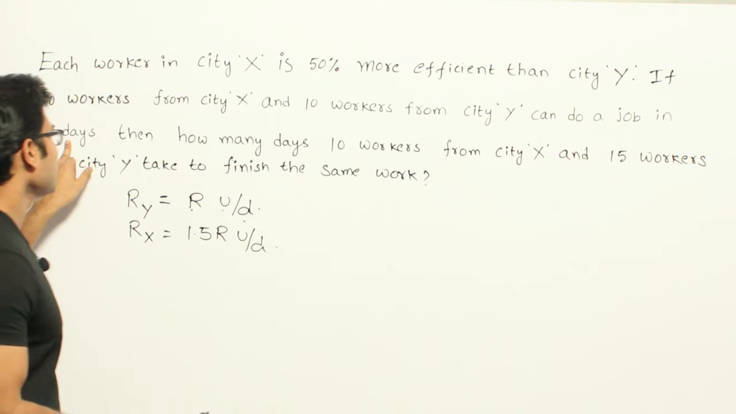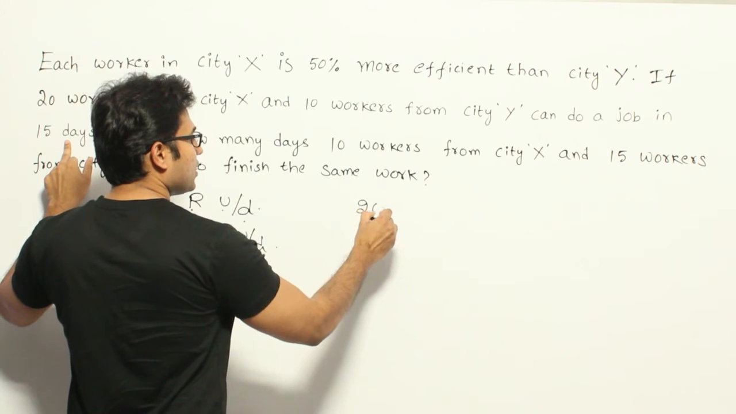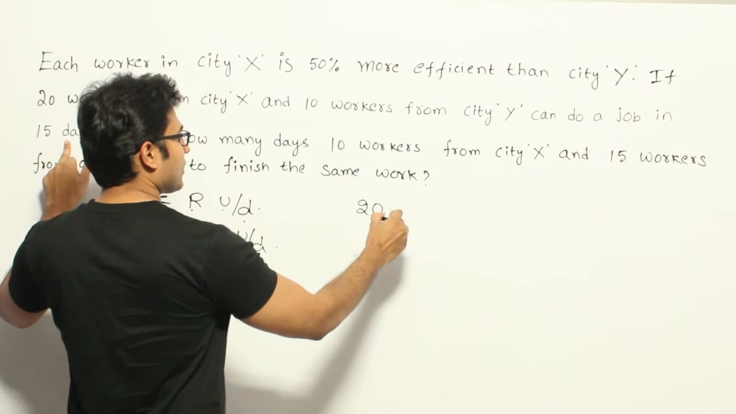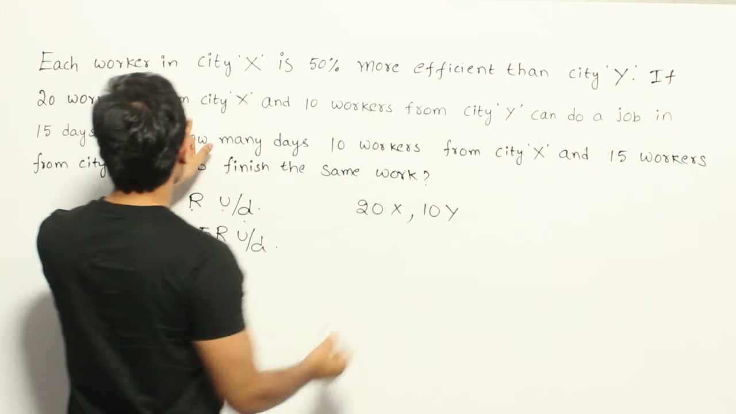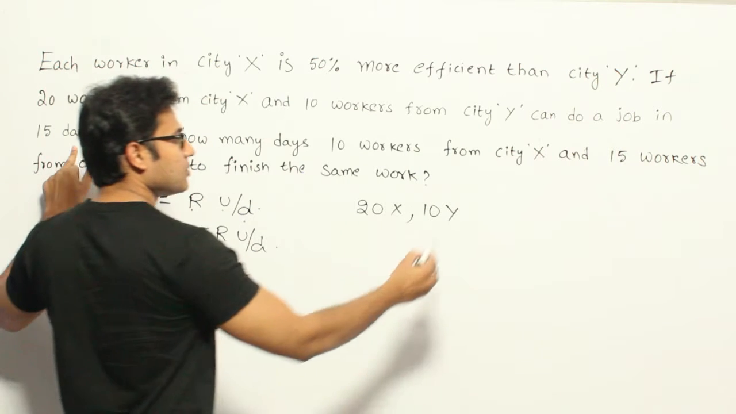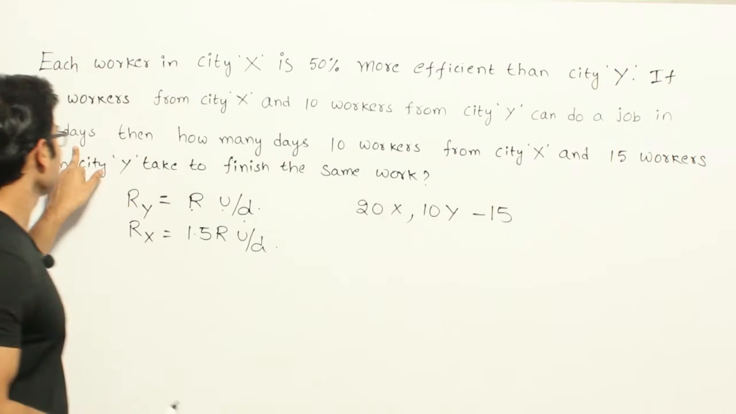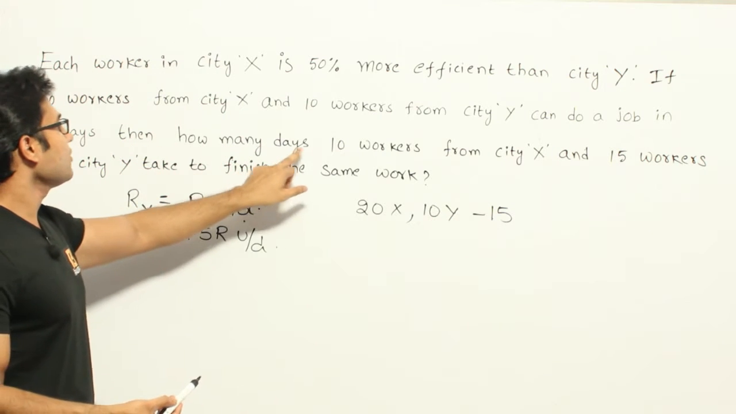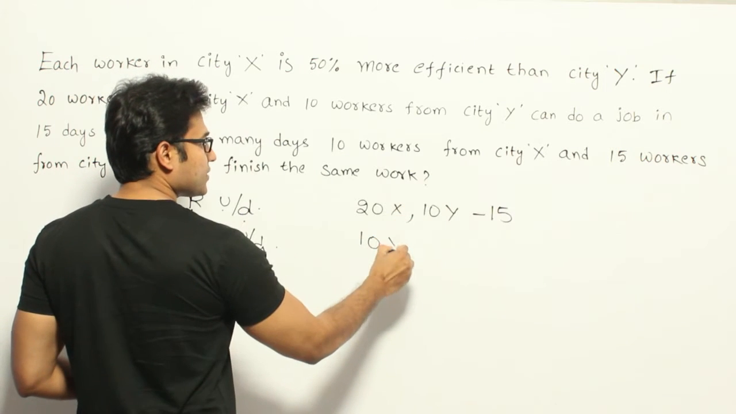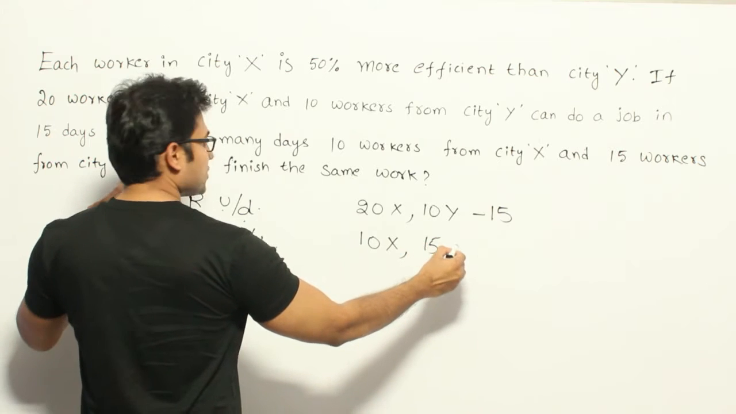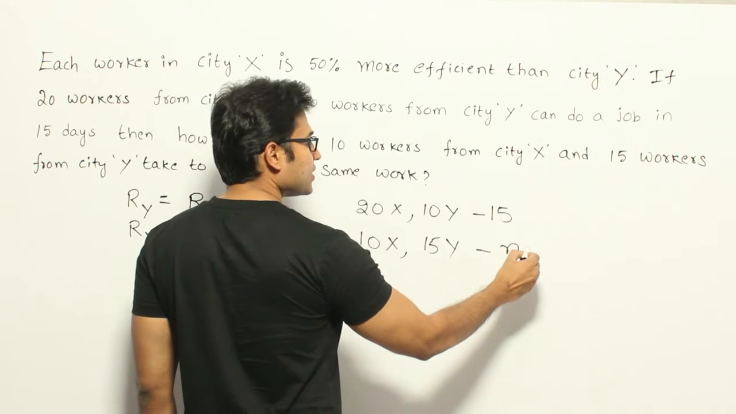days, so they are saying that 20 workers from city X, which means 20 people from city X, and 10 from city Y can do a job in 15 days. So this group of people is doing the job in 15 days. Then how many days do 10 workers from city X and 15 workers from city Y take to finish the same job? So let us assume that this is n, that is what is asked.